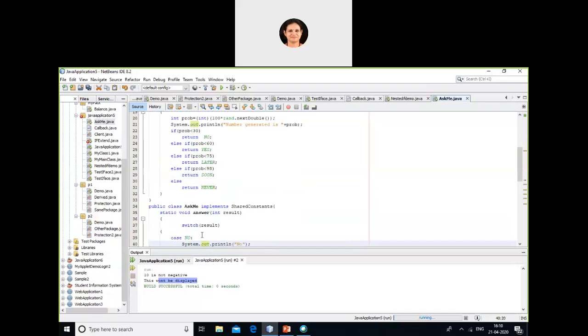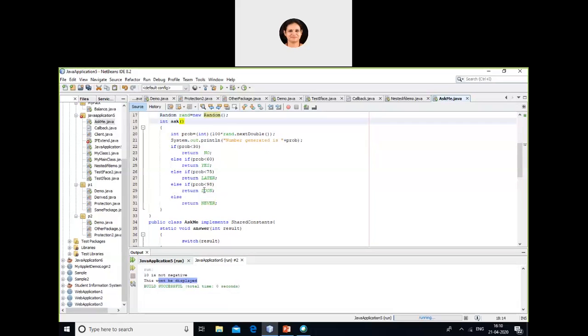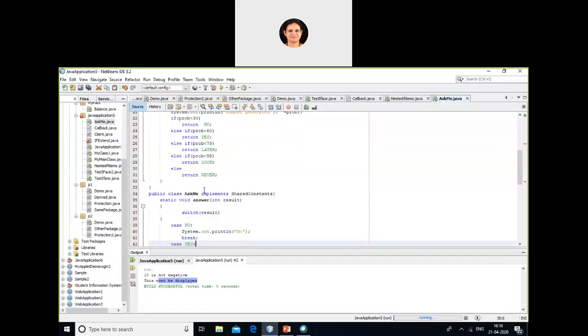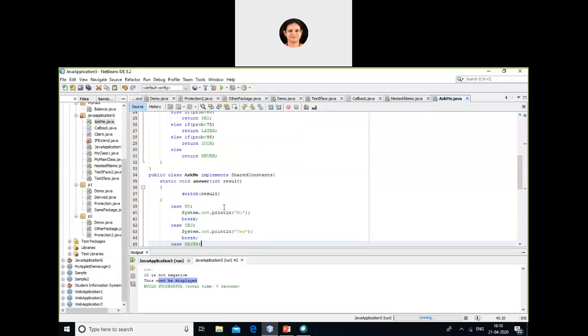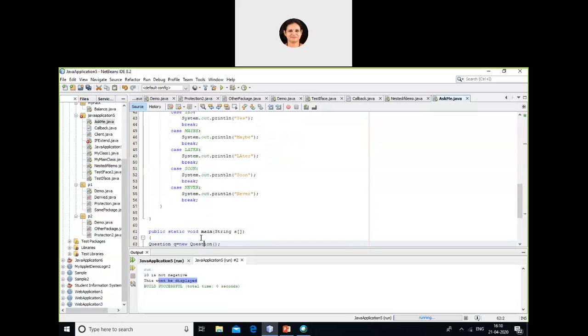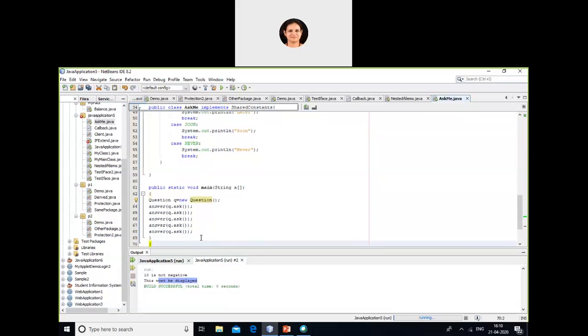Then I have a class called AskMe. Inside this, it's returning some value, right? Now you're going to switch on the result of whatever you get over here. If the result is no, then it's going to print no. If it is yes, it's going to print yes. So based on the constants given in your SharedConstants, it's going to display these results. Five times I'm calling this function, so we'll get 5 outputs.